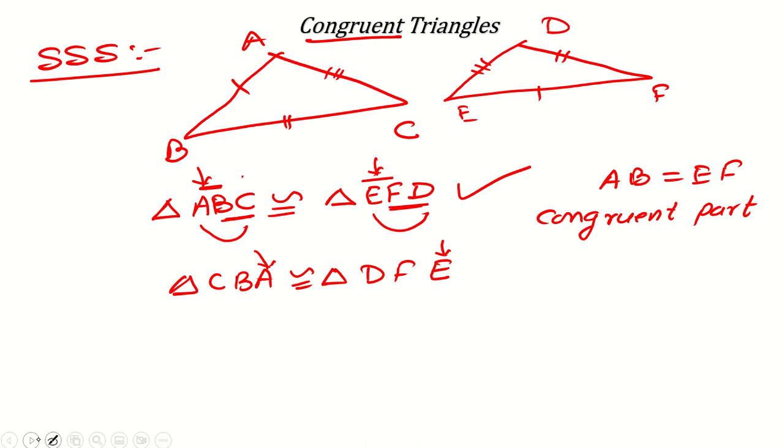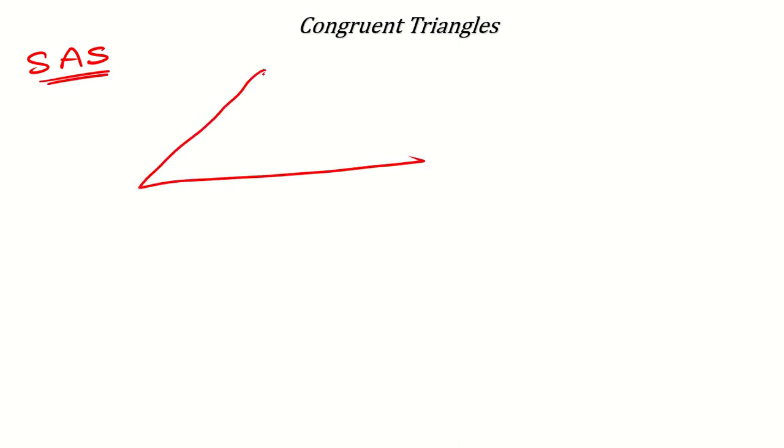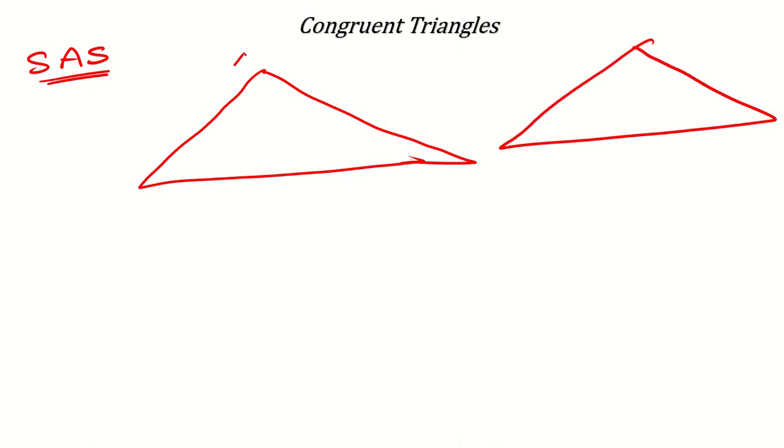Okay. Now, another criteria can be, you have so many criteria for this. Another can be the SAS criteria. Now you see, this is very important for you to understand. Why? Because if I say that these are the two triangles, suppose it is A, B, C, and it is P, Q, R. Now, if I say AB is equal to PR, okay, no problem.